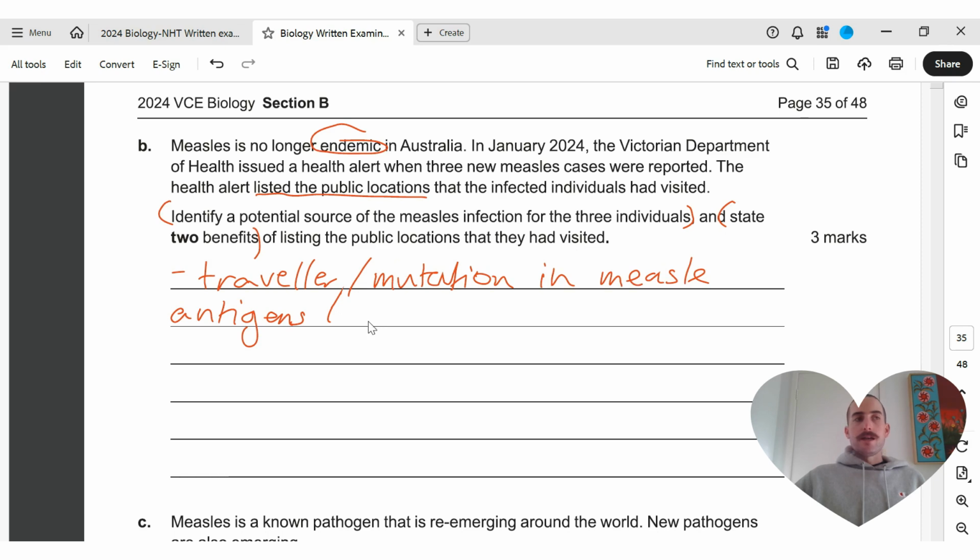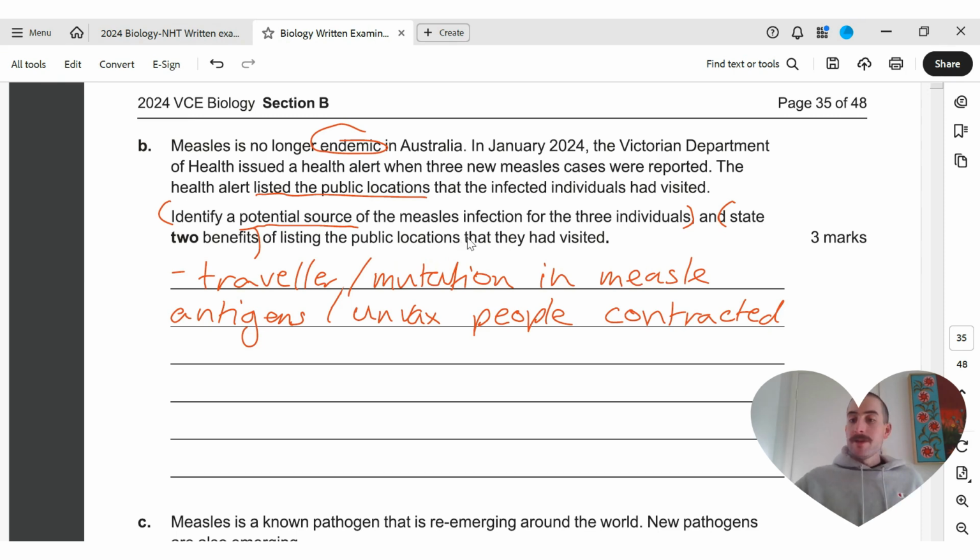Alternatively, you could say that unvaccinated people contracted it. But this last point here is probably not great for a potential source. They've obviously contracted it from somewhere. It's unlikely they just caught it from nowhere. So a traveller coming from overseas is good. Mutation in measles is also good, especially related to antigens.